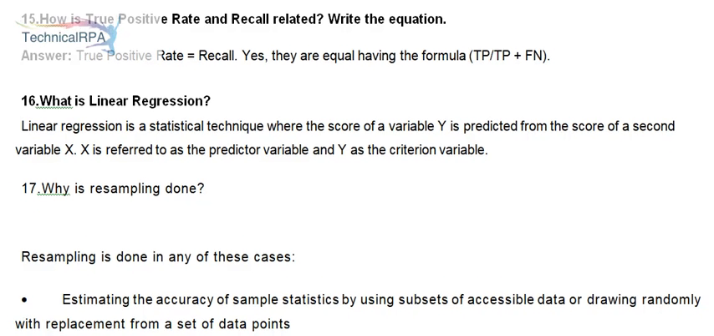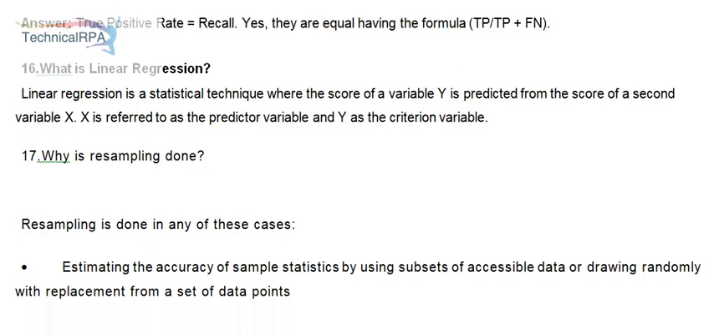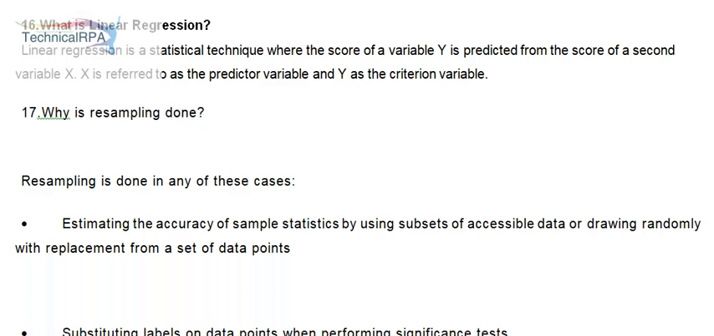16. What is linear regression? Linear regression is a statistical technique where the score of a variable y is predicted from the score of a second variable x. X is referred to as the predictor variable and y as the criterion variable.